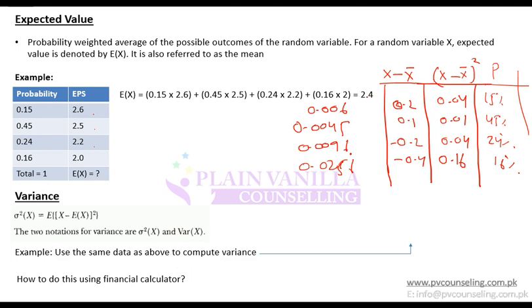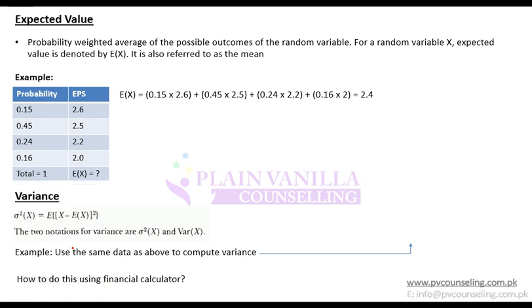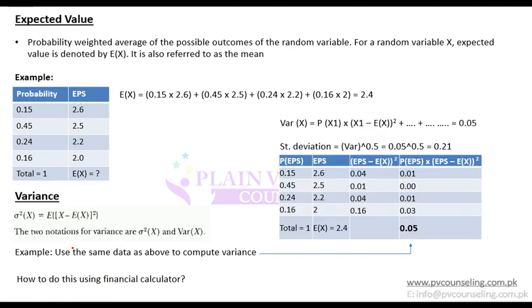The variance comes out to be approximately 4.57%. And if I want to calculate a standard deviation, I calculate it by taking its square root, which is 21.4% approximately. Any problem so far? Okay, so this is how you calculate variance.